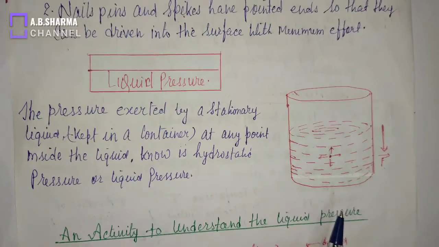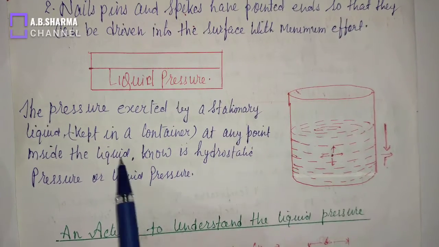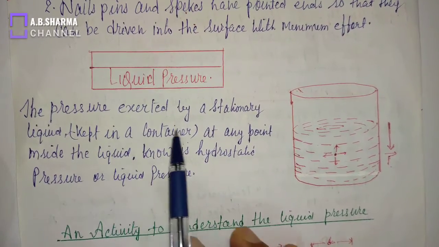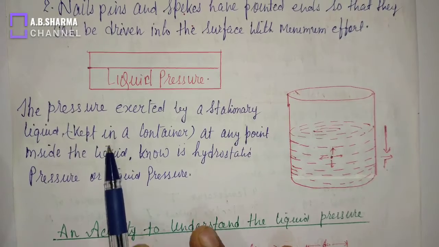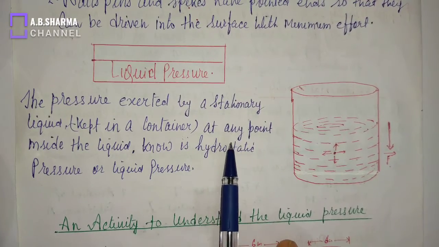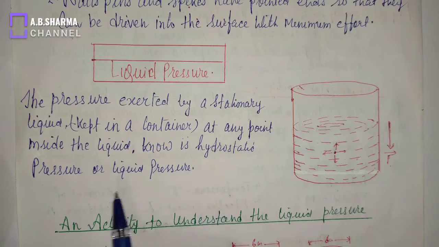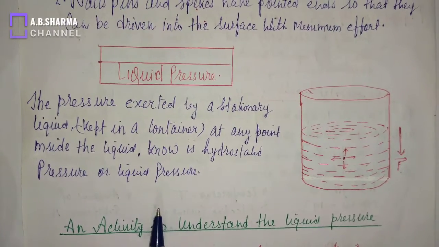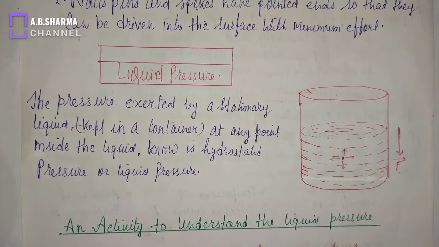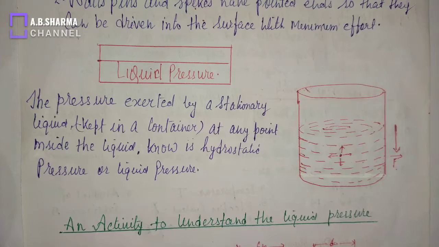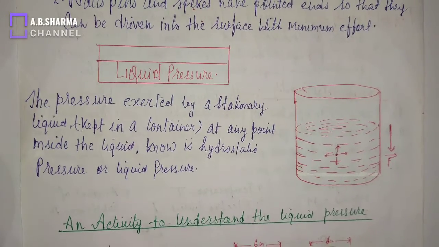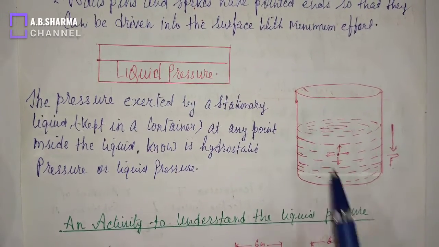This is called liquid pressure, or it is also defined as the pressure exerted by a stationary liquid kept in a container at any point inside the liquid, known as hydrostatic pressure or liquid pressure.